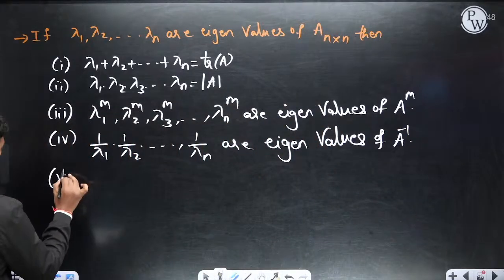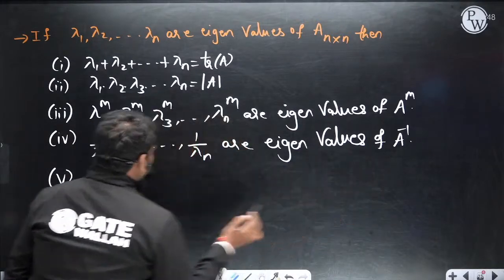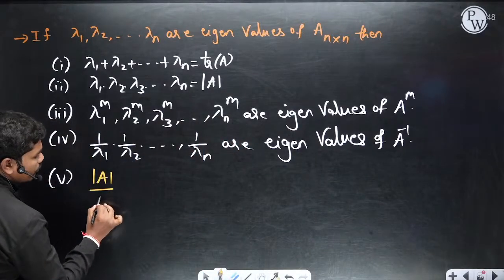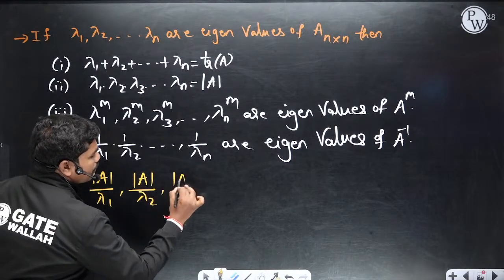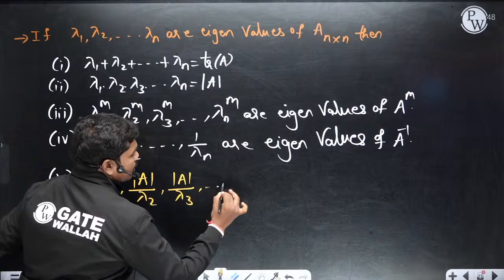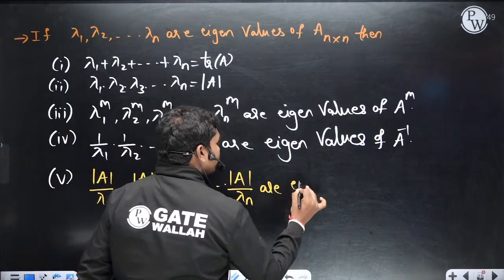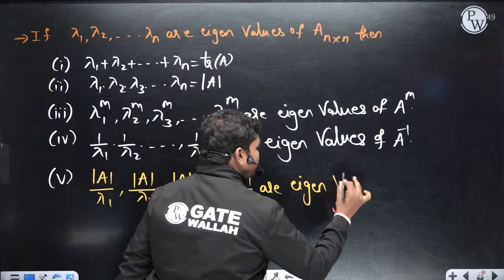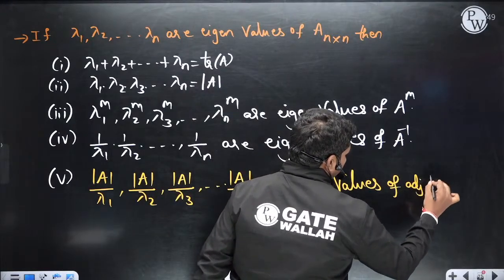Then det A by lambda 1, det A by lambda 2, det A by lambda 3 and so on, det A by lambda n are the eigenvalues of adjoint A.